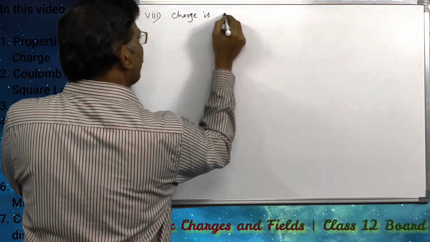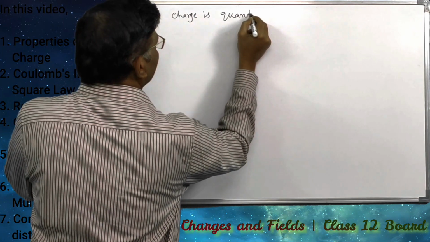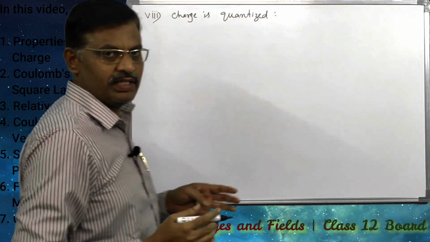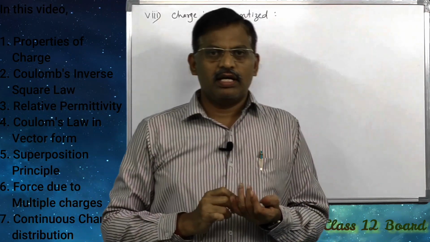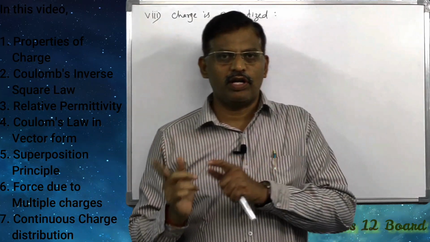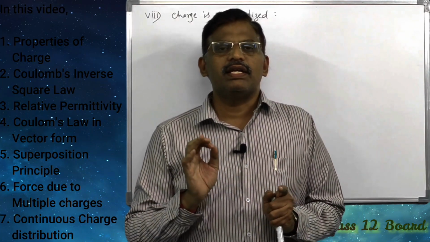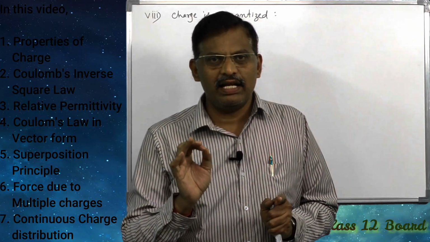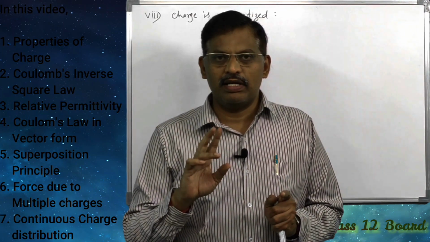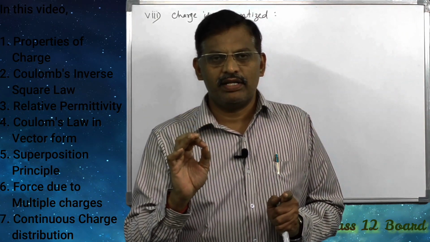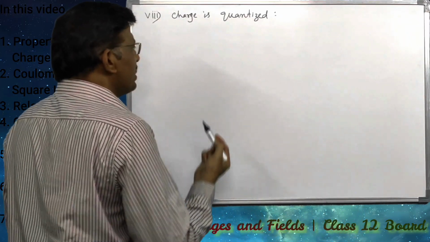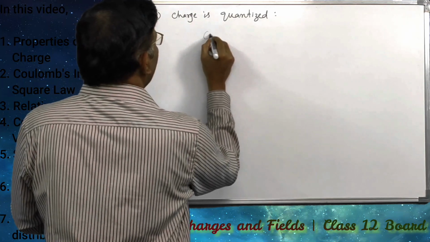Charge is quantized, or quantization of charge. That is, the minimum transferable charge from one body to another body is always an integral multiple of the electron charge, or an integral multiple of a fundamental charge, or a fixed charge.